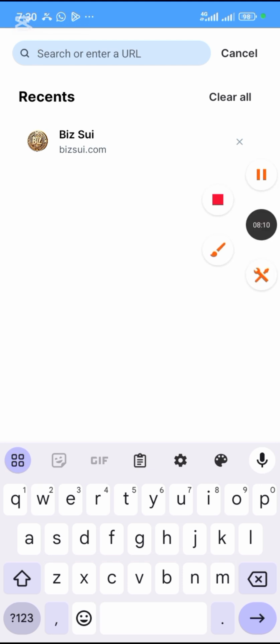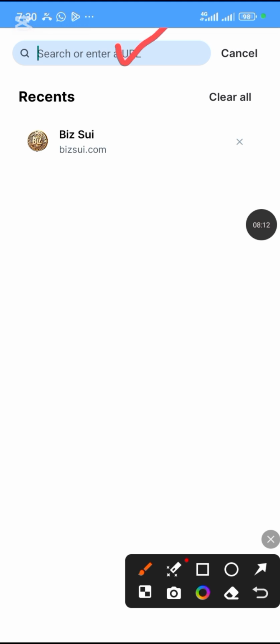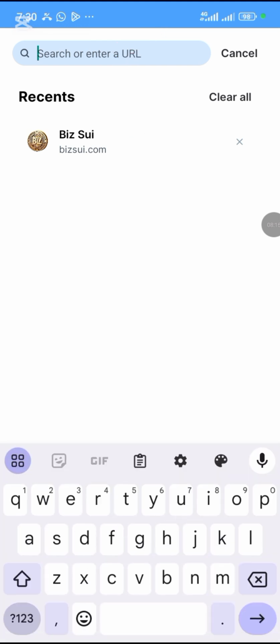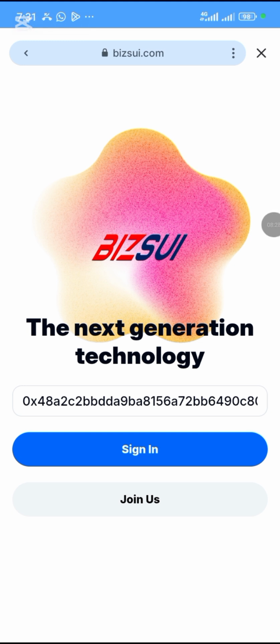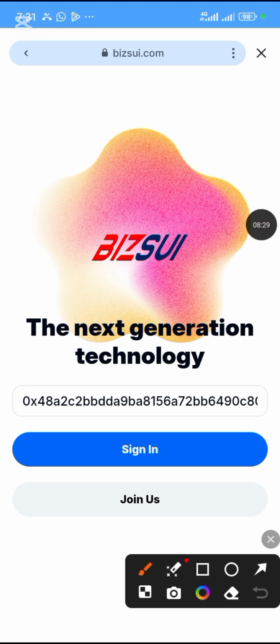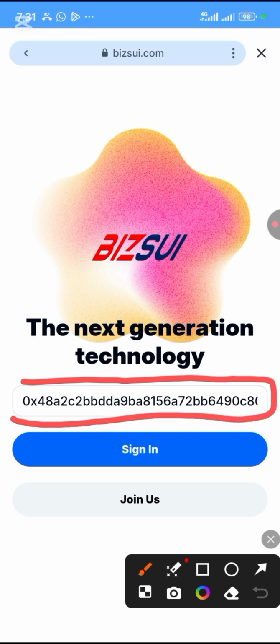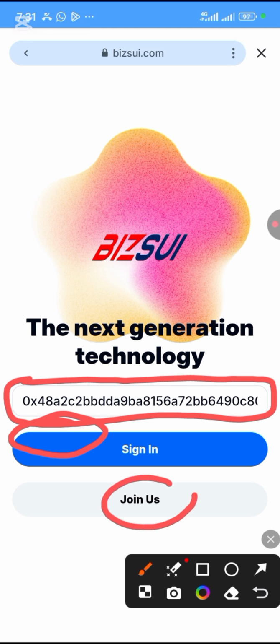Paste the link on this search bar, okay? I'm going to click on this because I've pasted it before. So you open it. Once you open it, your wallet address might not be here, so you're going to allow it to refresh before you see your wallet address here. Once you see your wallet address, you click on join us, and you see that they will say successfully joined, okay?